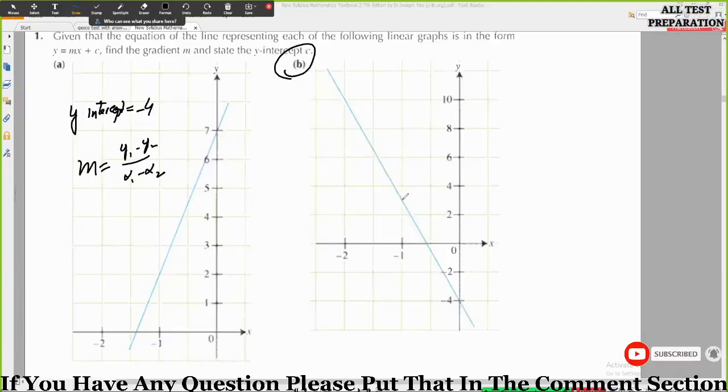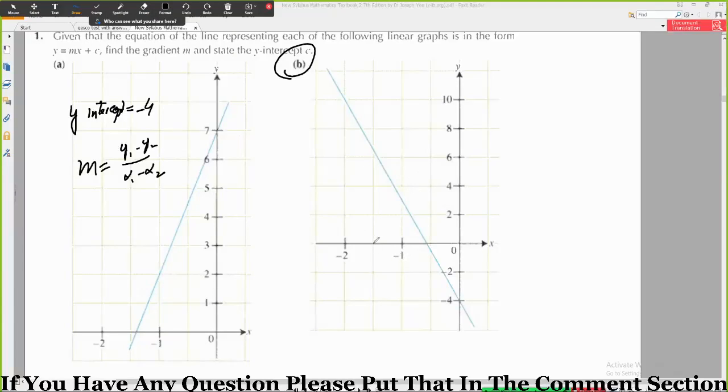For x it's minus 1, and for y... who said this is equal to 3? Maybe it will be equal to 2.99, or it will be equal to 2.7, or it will be equal to 3.6. Actually this value is not given to us, so don't take this risk, take some other coordinates.